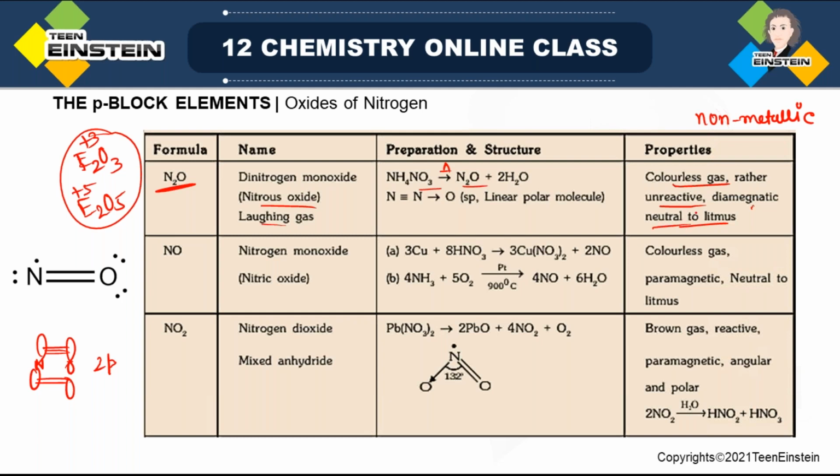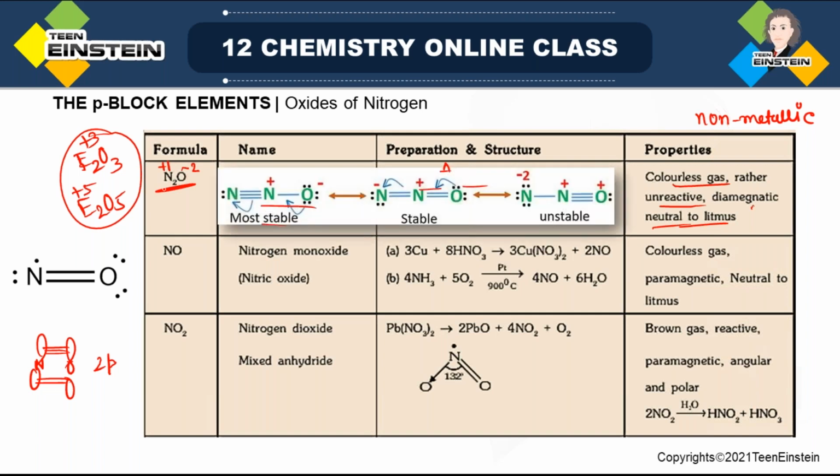It is actually neutral. So here the oxidation state of nitrogen is +1, because we have one oxygen atom which is carrying 2 negative charge. So for each nitrogen it is +1. As the oxidation state is very low, it is neutral in nature. It is not acidic. Now here we can see the other resonance structures that are possible.